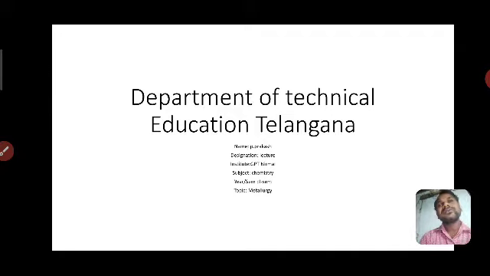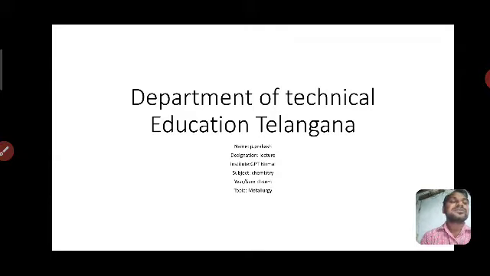How are we going to modify that metal and mold it in a convenient way, and how can we utilize that metal? That is our chapter, which is called metallurgy.